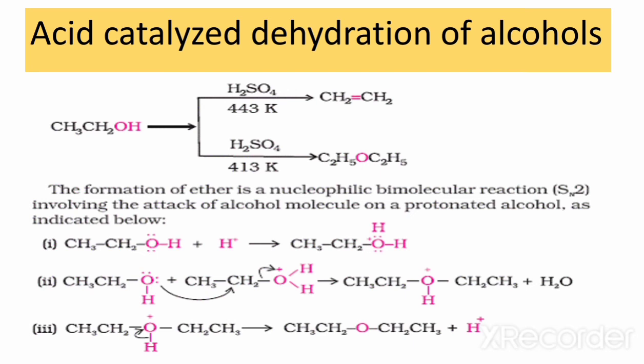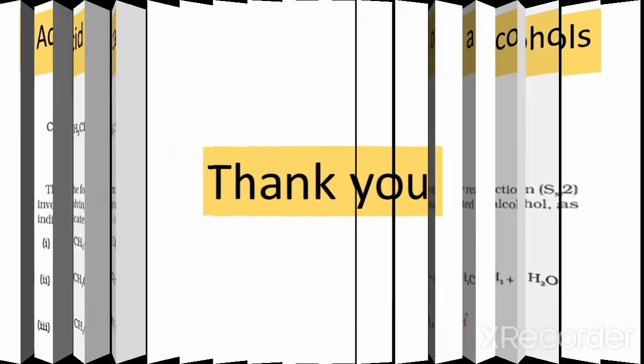And when the same intermediate that contains a positive charge reacts with another alcohol, it forms a bond between carbon and oxygen. This is a temporary bond, and then at last the oxygen and hydrogen bond, that is a weak bond as compared to the oxygen and carbon bond, will break, and the oxygen will satisfy its valency, and we have our final product, that is ether. So this is the acid catalyzed dehydration of alcohol.